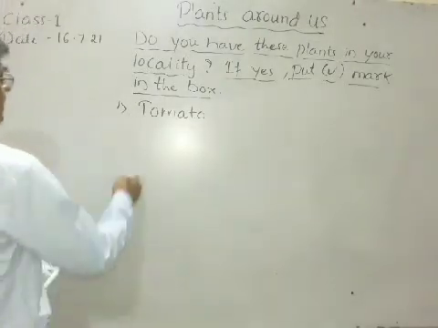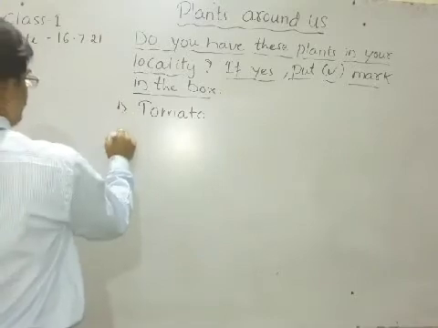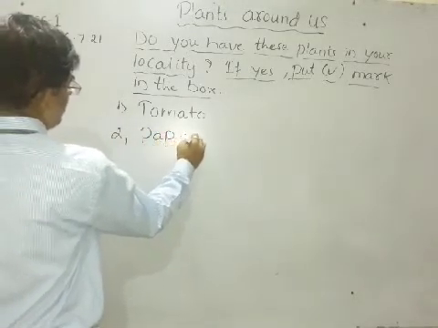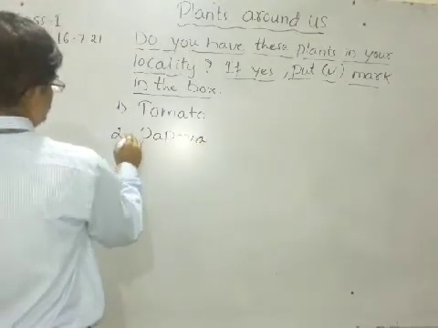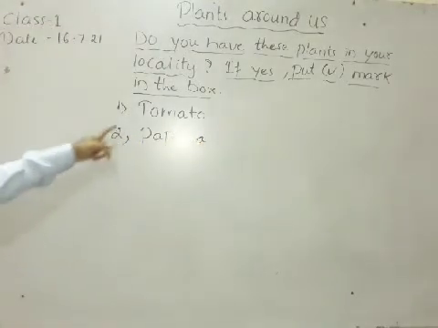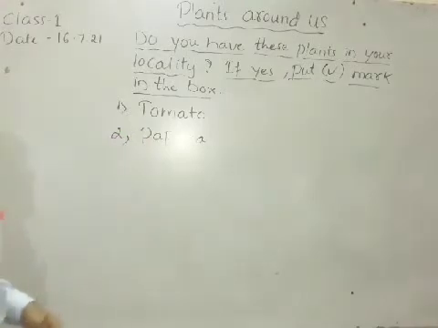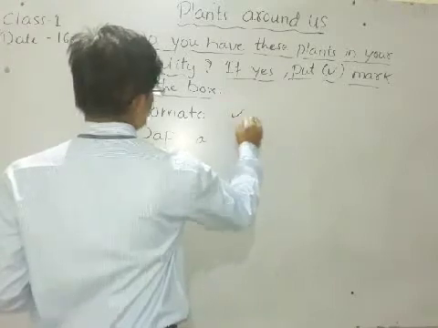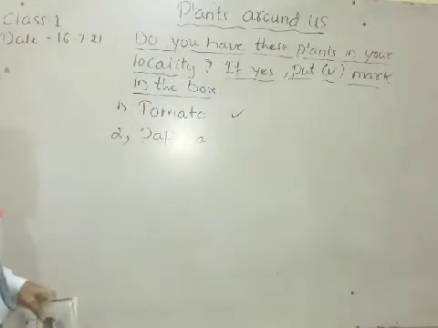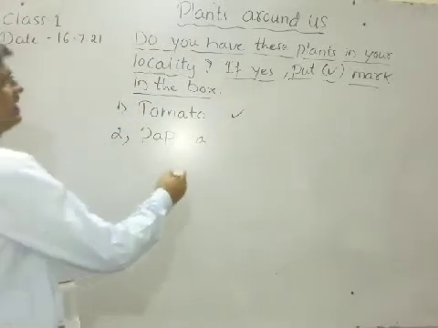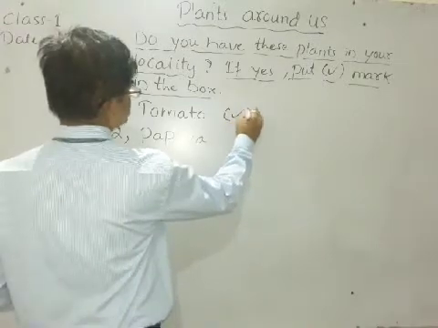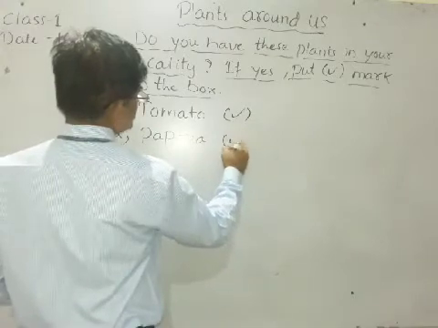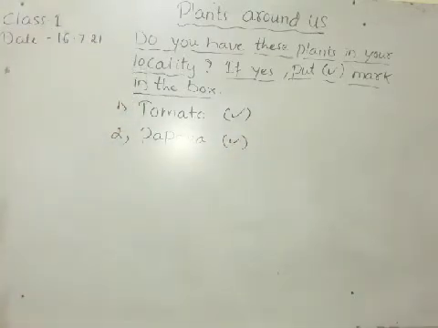Next, second one is papaya. The first one is a vegetable. This papaya is a fruit. So if you see it, put a right mark. Understood? If you are seeing it, you can put a right mark. And also papaya, if you are seeing the plant, you can put a right mark.